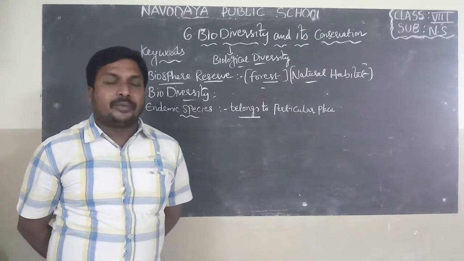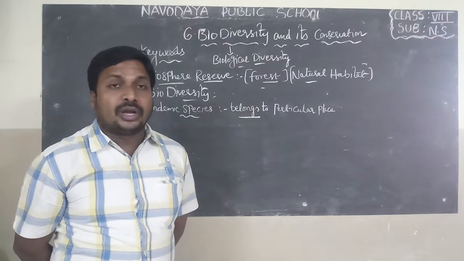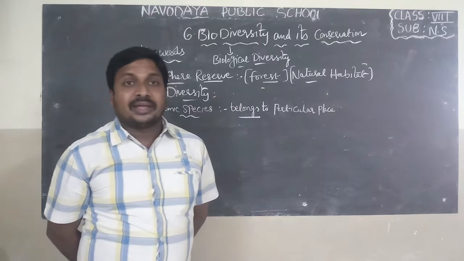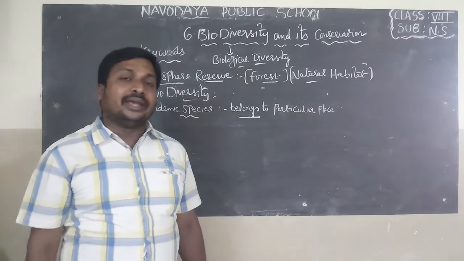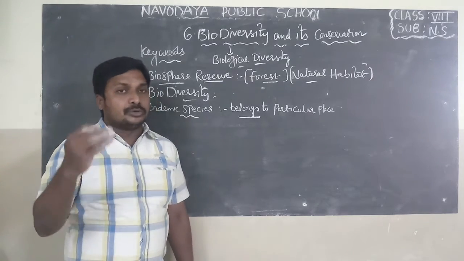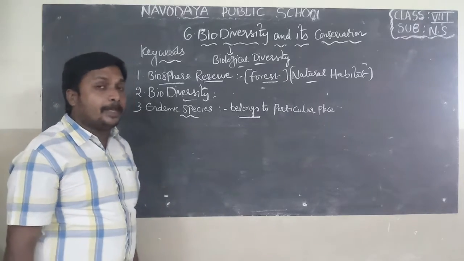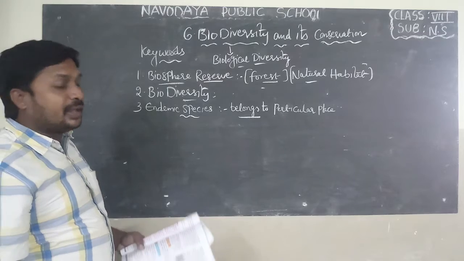Example, kiwi bird. We cannot find kiwi birds in India. We can find kiwi birds in New Zealand only. And also kangaroo is an animal found in Australia, not in India. So, kiwi bird in New Zealand and kangaroo in Australia are called endemic species, which belong to a particular area.